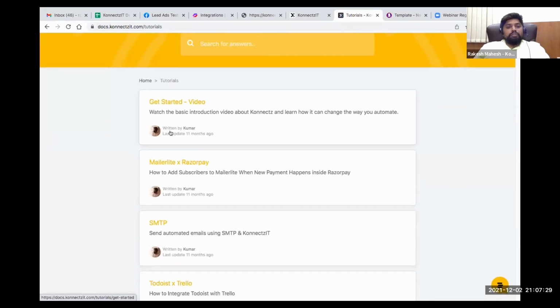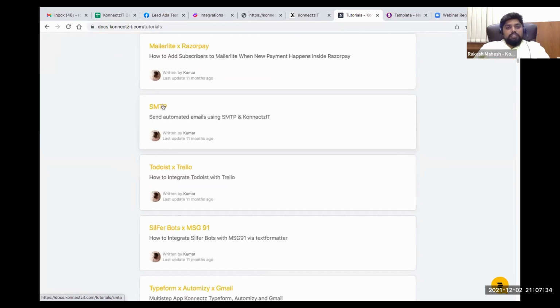For example, if you want to connect MailerLite and Razorpay, you can do that. If you want SMTP, you can just go ahead and click on that.